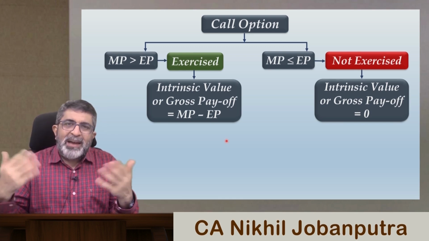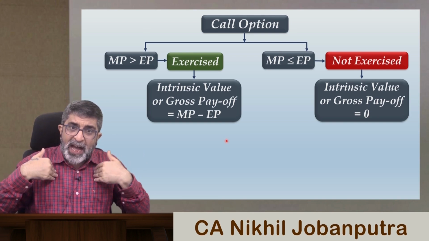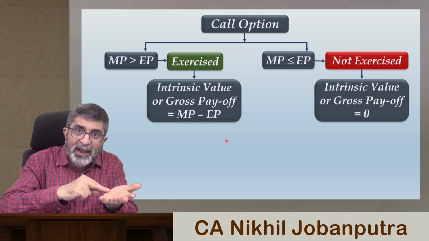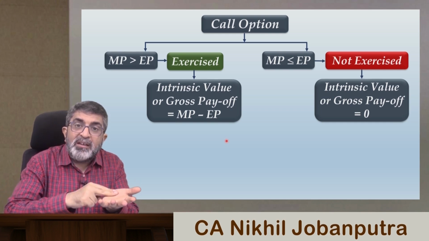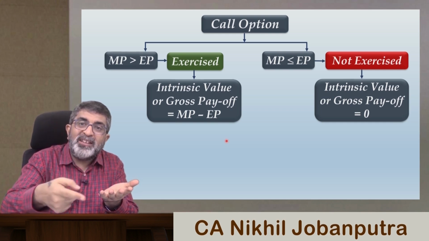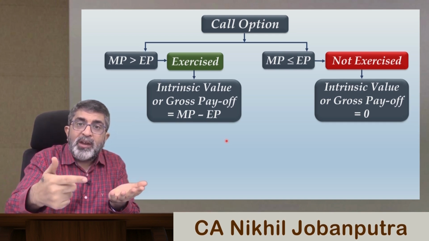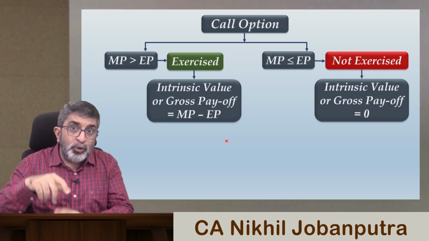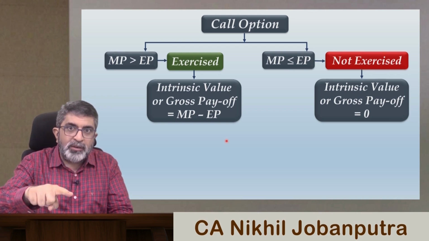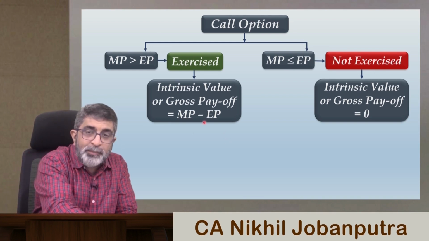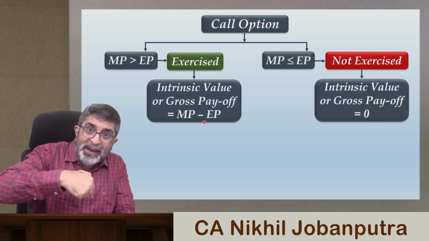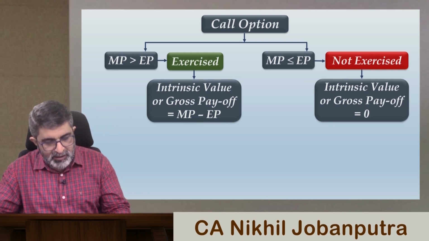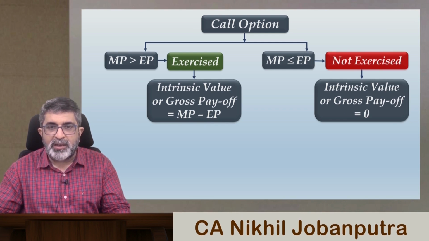Logically, imagine yourself to be option holder, and if I am the option writer, this $6 payoff I will have to pay to you. So for me, it is a cash outflow. That means it is minus $6. For you, it is a cash inflow. That is a plus $6. So if for you it is a plus $6, then MP minus EP is an inflow for you, but MP minus EP will become outflow for me. Therefore, what is to be done? Let me show you in detail over here.